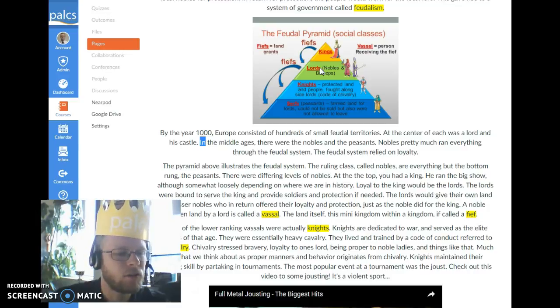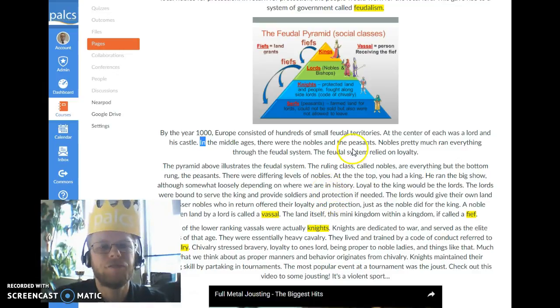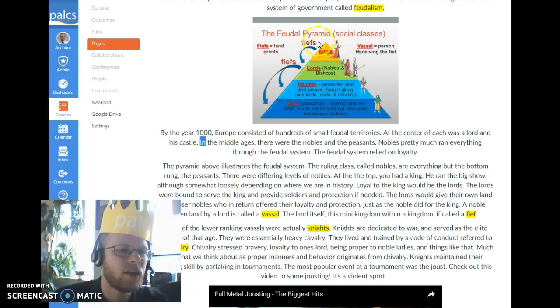The lord would give their own land to the lesser nobles in return for their loyalty and protection, just as the nobles did for the king. A noble given land by a lord is called a vassal. And the land itself, this sort of mini kingdom within a kingdom, is known as a fief. Pronounced fief, not fief. So you've got the king at the top. These are all nobles.